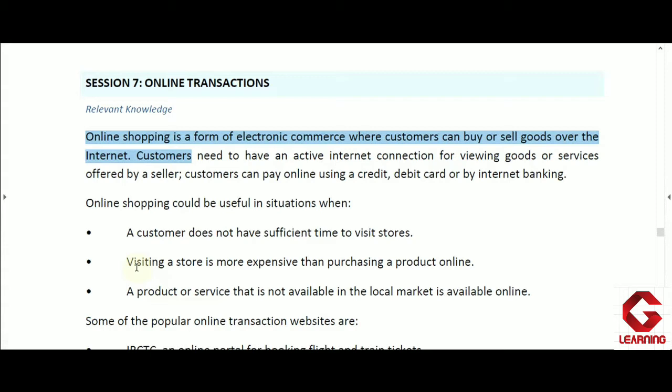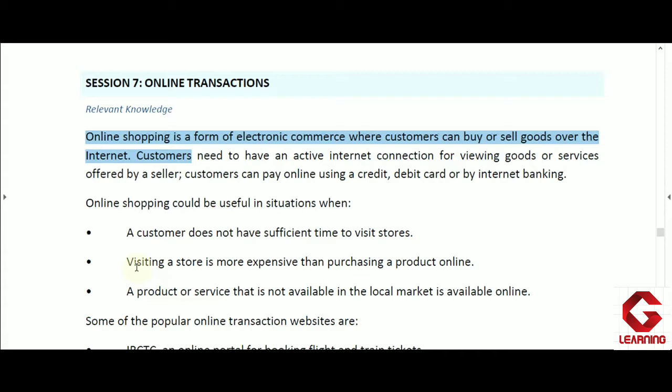Now there are various examples where we do online shopping. A few examples are Flipkart and Amazon, and by using these online shopping stores we are able to buy products anytime. We can also sell our used products, and for that online portals are available, one example being OLX.